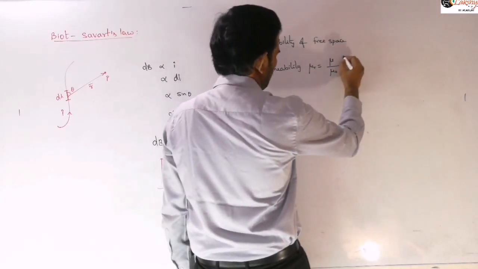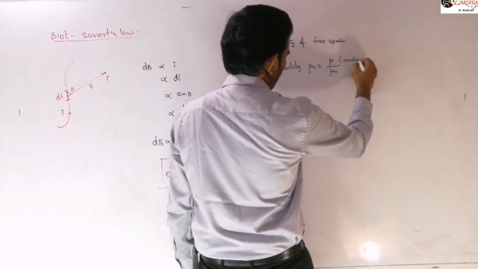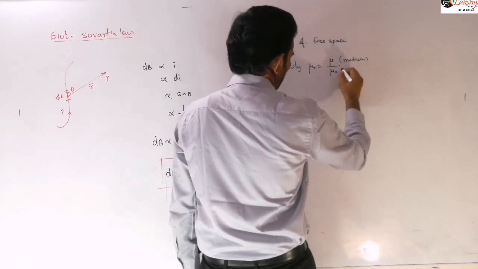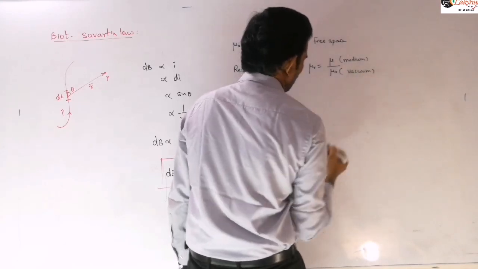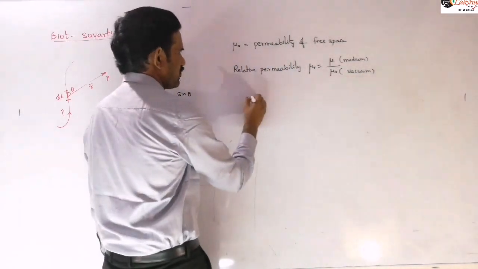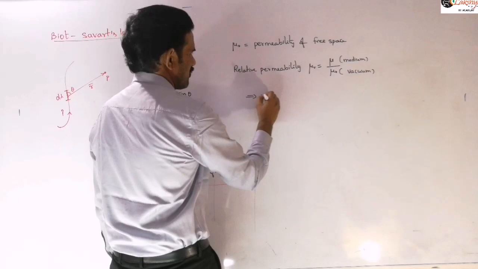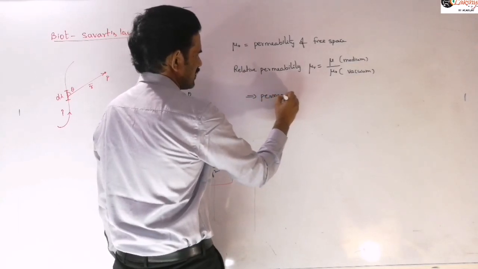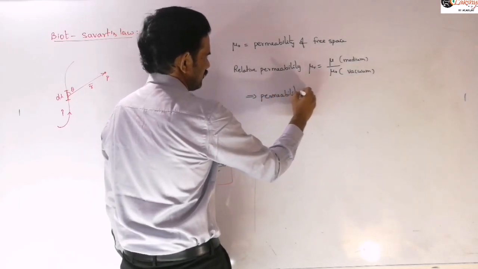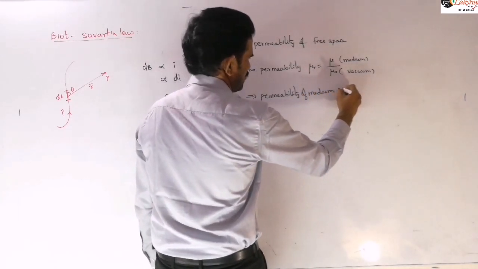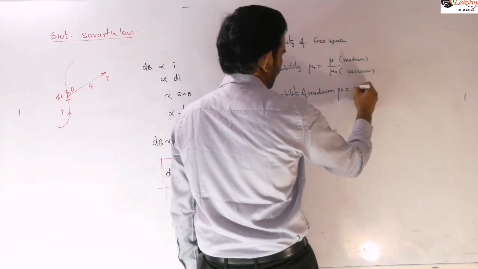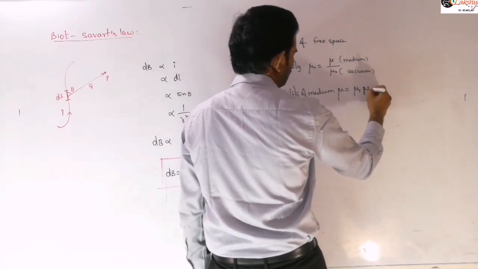So this is the permeability of the medium and this is the permeability of the vacuum. That ratio is what we call relative permeability, and therefore the permeability of the medium we can express as mu is equal to mu r into mu naught.